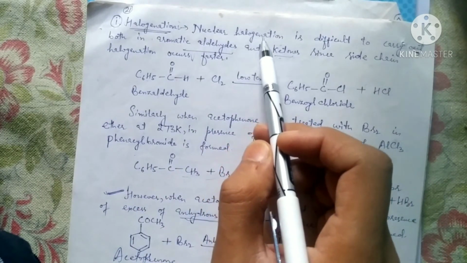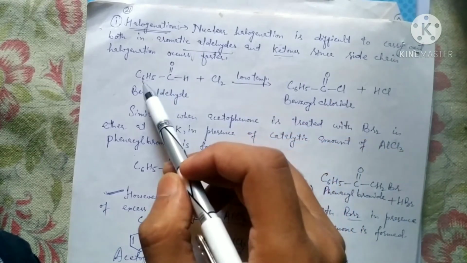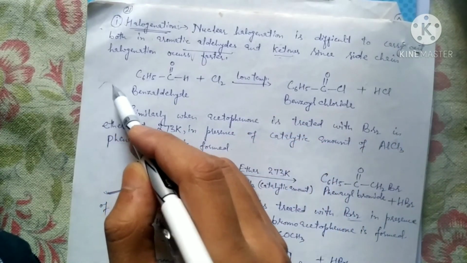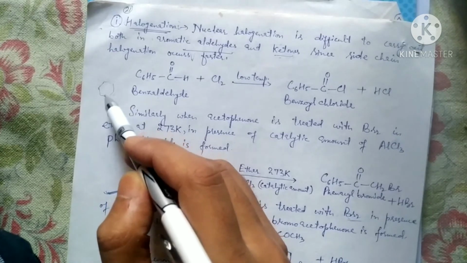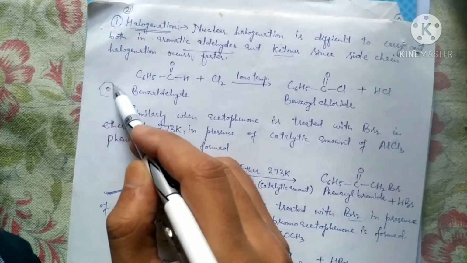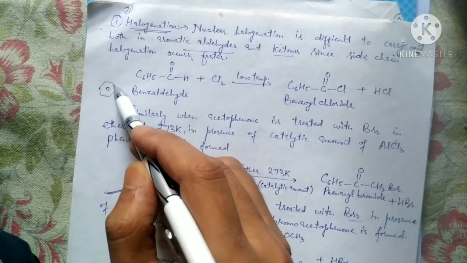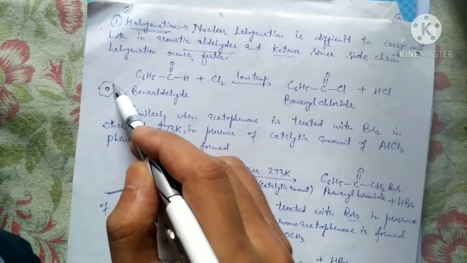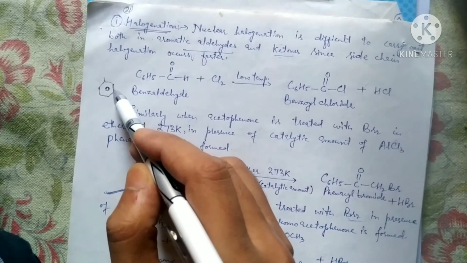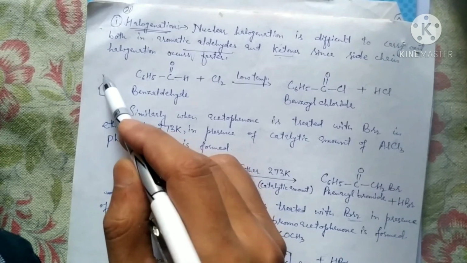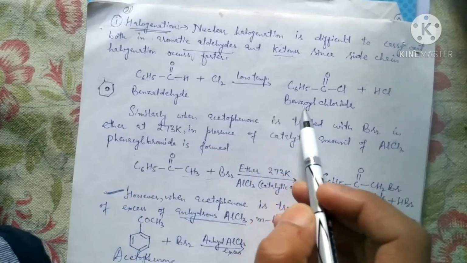What we are saying here is that halogenation is difficult to carry out on this ring. It is difficult to introduce a Cl atom on the ring of the benzaldehyde molecule.